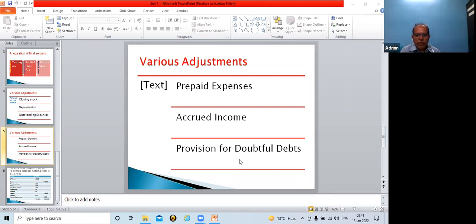And the second effect, it will be deducted from sundry debtors in the balance sheet. So on the balance sheet asset side, there will be the debtor amount. From that debtor amount, this provision for doubtful debts will be deducted. So this way, provision for doubtful debts is being treated.